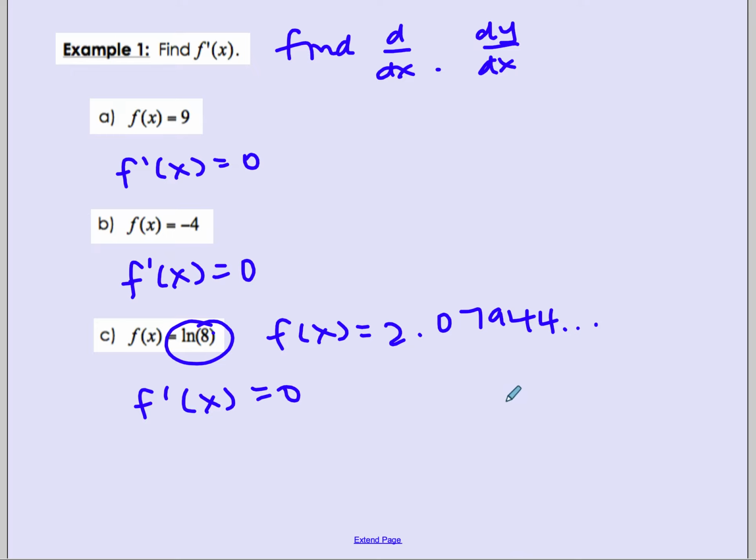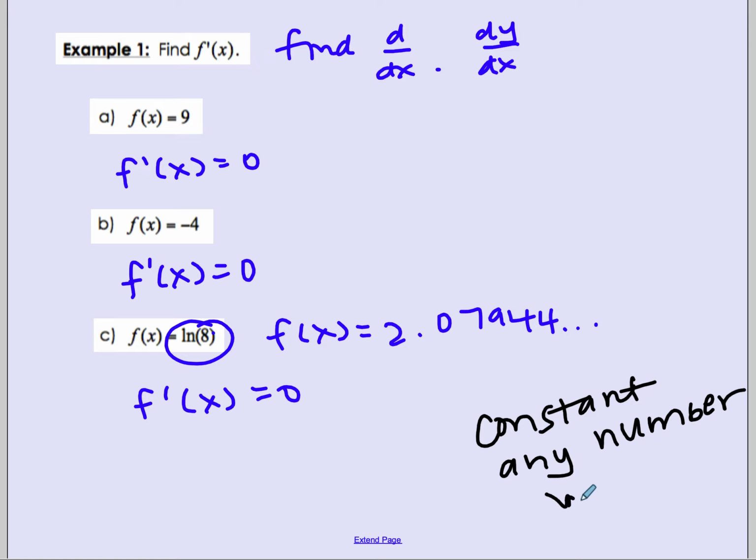A constant is any form of a number without an x, or any variable, it could be t. Without a t or anything, that's your constant. And the derivative of those is 0.